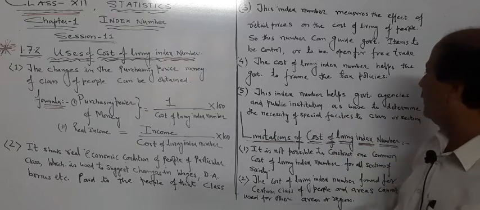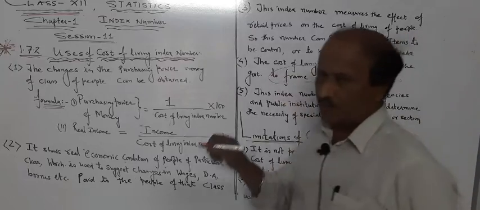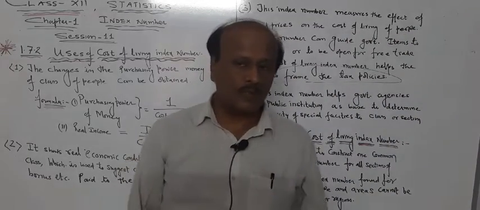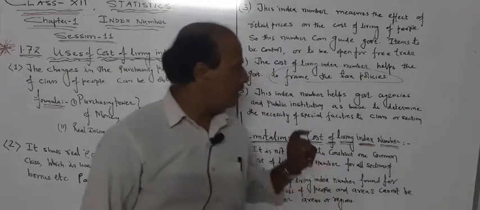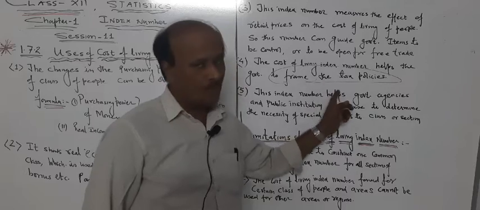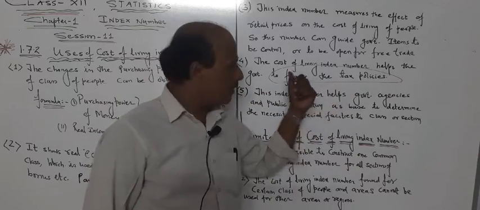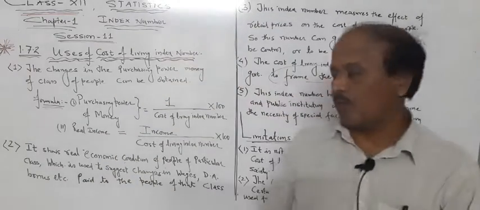The cost of living index number helps the government to frame the tax policy. Different types of tax to be imposed on different articles, GST, etc., can be easily decided with the help of the cost of living index number. So it's like a guideline which is used by the government to decide the tax policies.